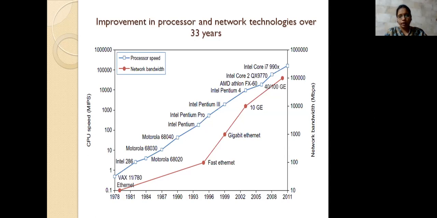So they support only Ethernet, and the CPU speed is low. As well as that, the network bandwidth it is supporting is also less. If you see here, up to the 680 it is supporting only a little greater than 100 Mbps.